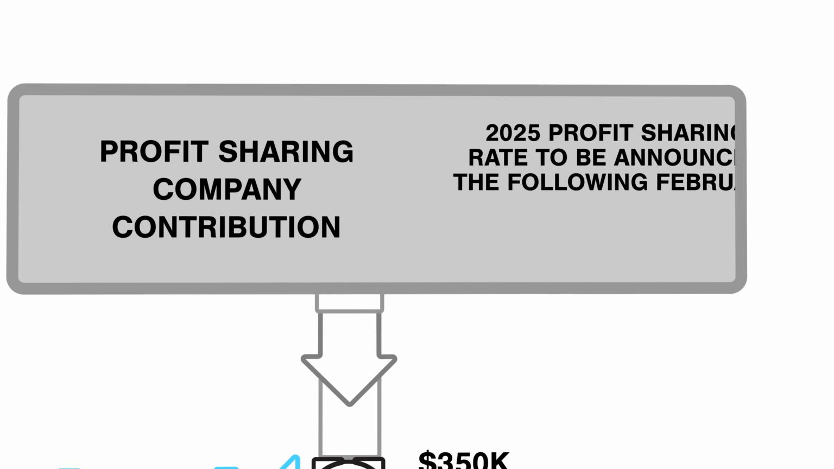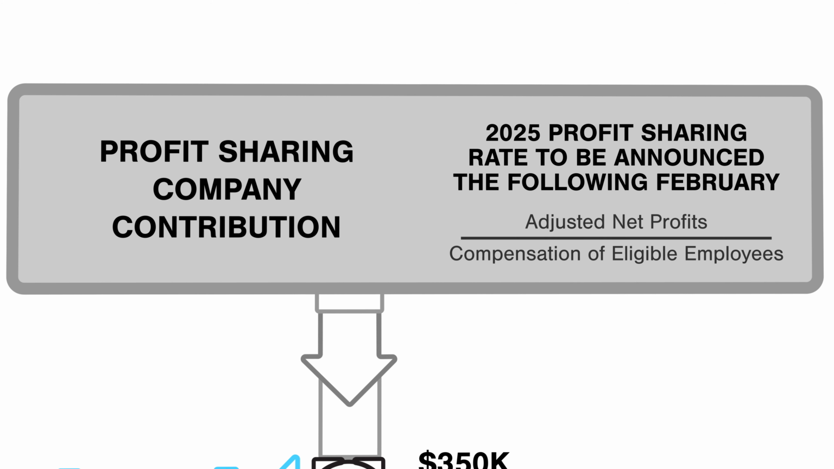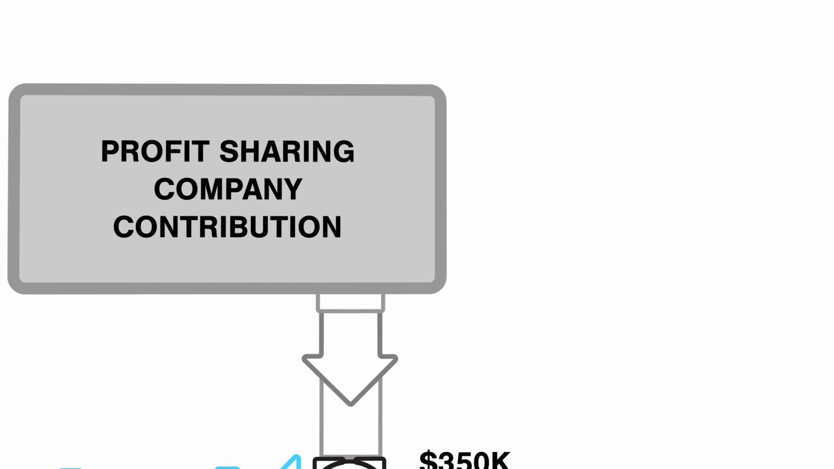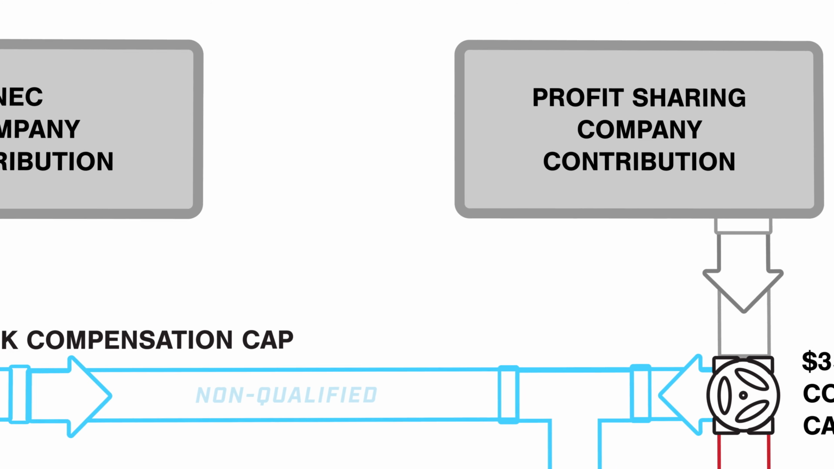The company's profit-sharing contribution is based on the annual profit-sharing rate. Traditionally, annual profit sharing is announced at the first Southwest rally of the year, which is usually in February. It's a function of the company's adjusted net profits divided by the number of eligible employees. The company has chosen Empower as the administrator for the profit-sharing account.